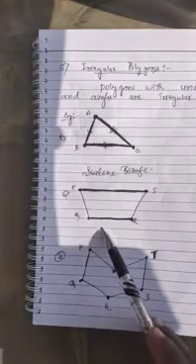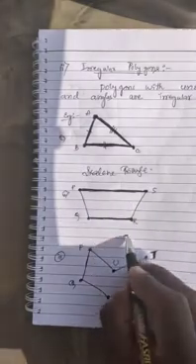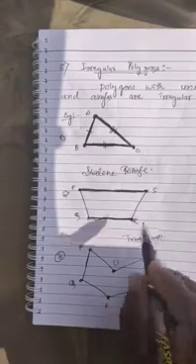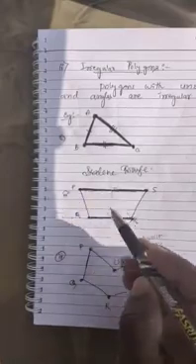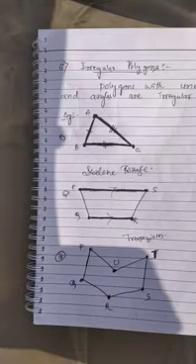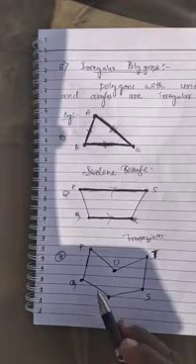Next we have PQRS. It looks like a trapezium, right? So we know that a trapezium has only one pair of opposite sides parallel but not equal, right? According to the irregular polygon definition, polygons with unequal sides and unequal angles are known as irregular polygons.